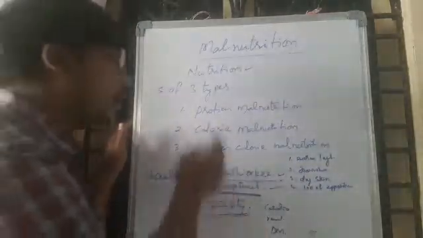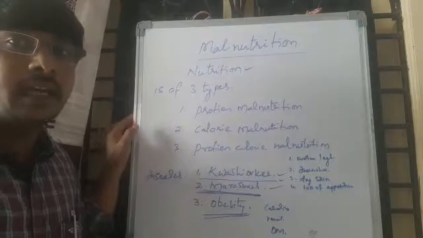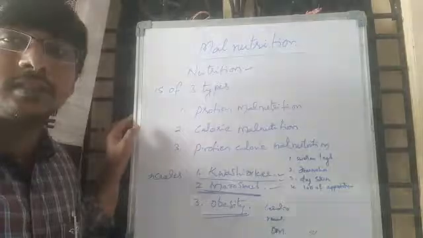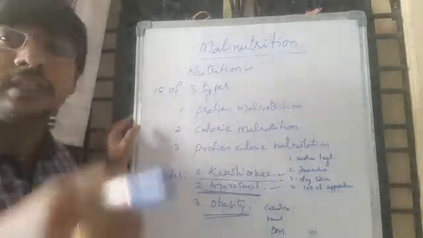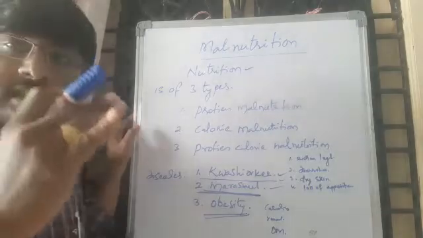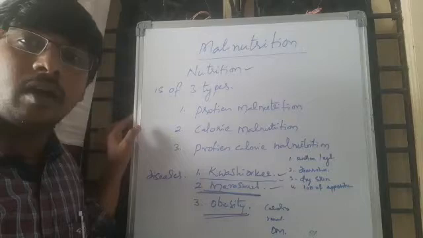What are the symptoms of kwashiorkor disease in children? Mainly their body parts become swollen because of accumulation of water in their intercellular spaces. Second, they suffer from diarrhea and their skin will be dry always.